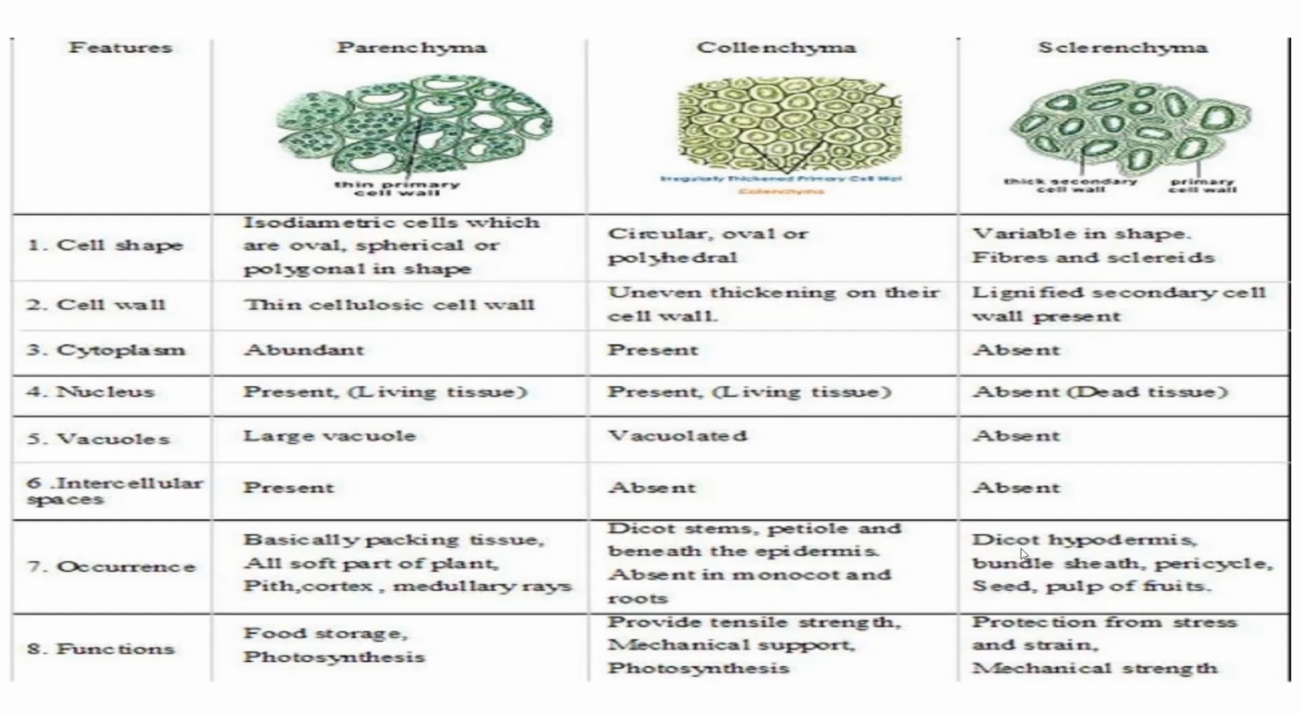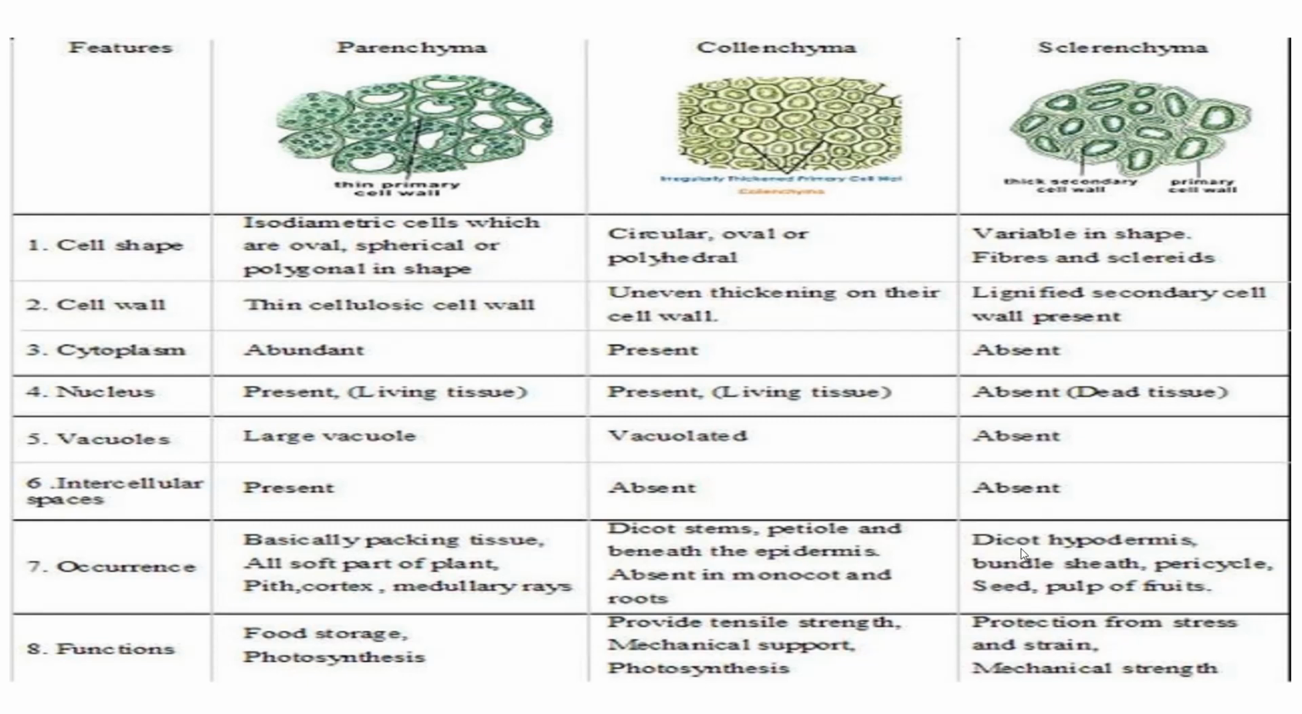Intercellular space is present in parenchyma, absent in collenchyma and absent in sclerenchyma. There is no intercellular space, that means no space in between two cells. Occurrence, where they occur: parenchyma are known as the packaging tissue. All soft parts of the plants, pith, cortex, medullary rays, have parenchyma tissue.